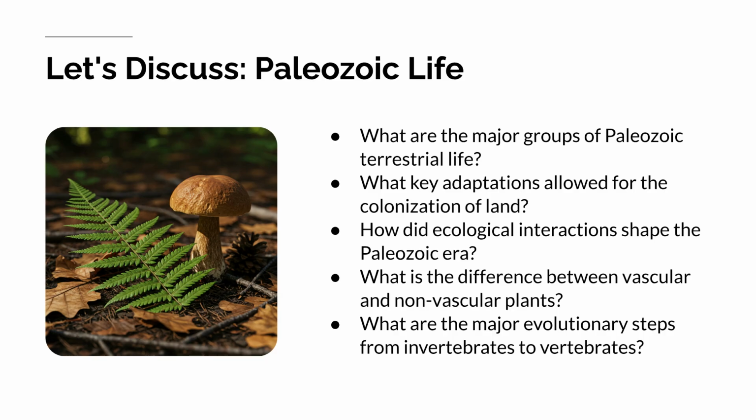Consider the major groups of Paleozoic terrestrial life and the adaptations that allowed them to colonize land. Think about how ecological interactions shaped the era, the difference between vascular and non-vascular plants, and the evolutionary steps from invertebrates to vertebrates.